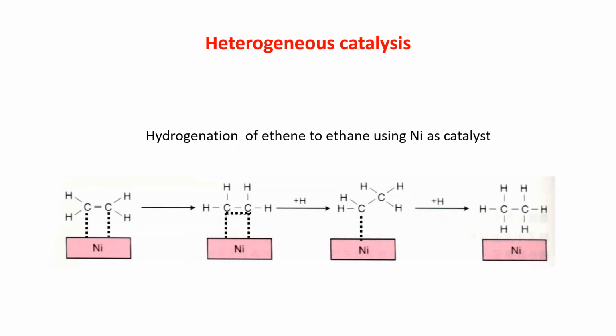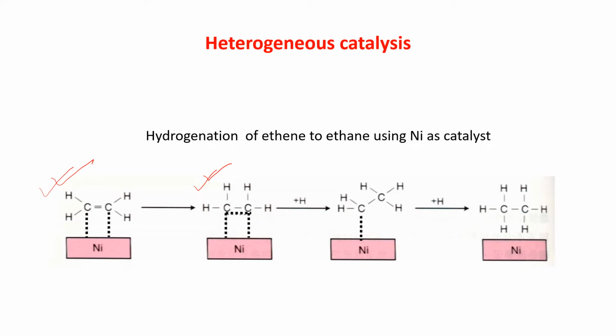The example of heterogeneous catalysis is the hydrogenation of ethene to ethane using nickel as catalyst. The reaction is given here. First of all, nickel reacts with ethene, which has a double bond, and it is loosely bonded with ethene.